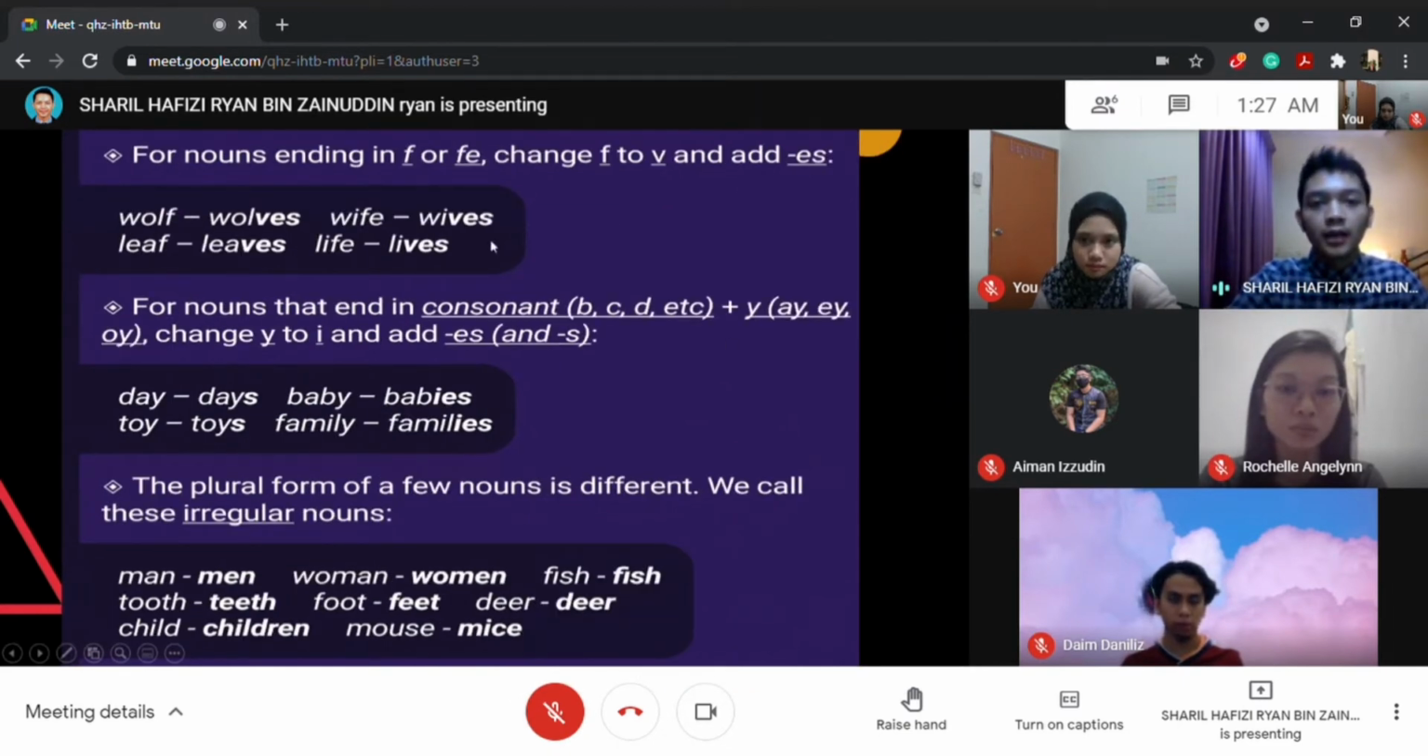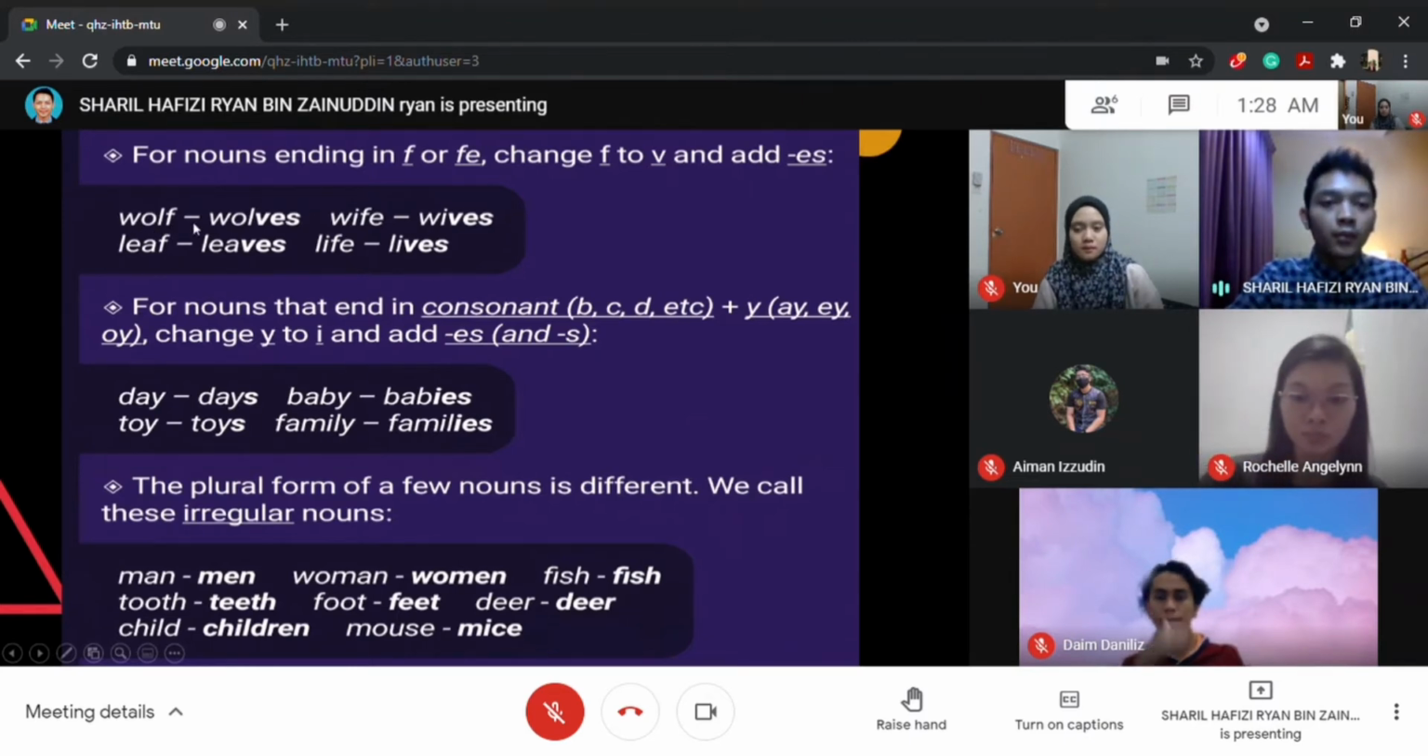Okay, the next one. For nouns ending in f or fe, you change f to v and add es. So here are some examples. Wolf. If there is more than one wolf, it will become plural. To make it plural, you change f to v and add es at the end of it. So it becomes wolves. The same goes for wife, wives; life, lives.